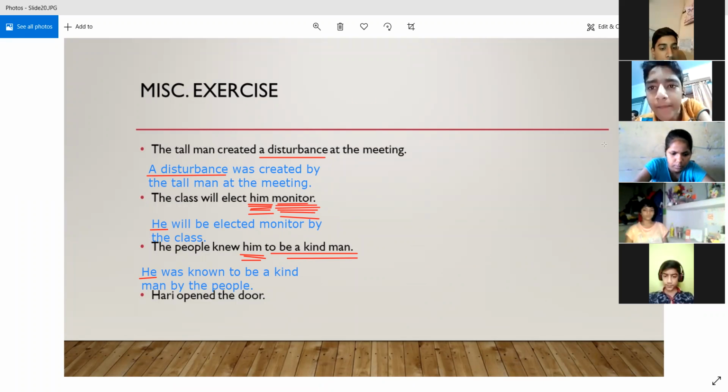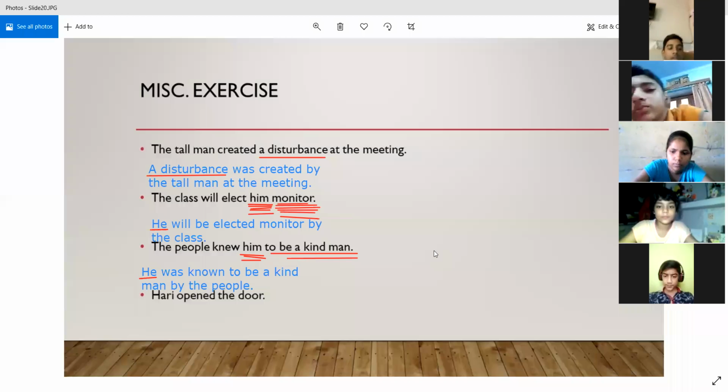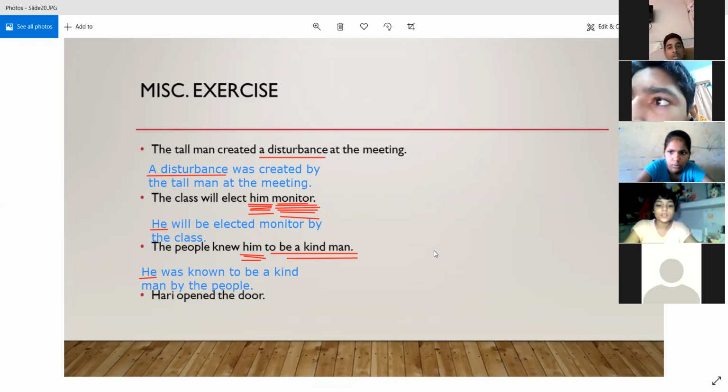All right. Now the last one is very simple. Now Angel wants to try. I think now she can see the shared screen. Yes, Angel. Good morning, sir. Good morning. So the answer will be: The door was opened by Hari. This sentence was actually very easy.